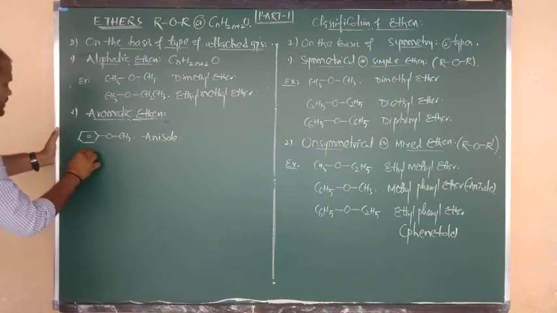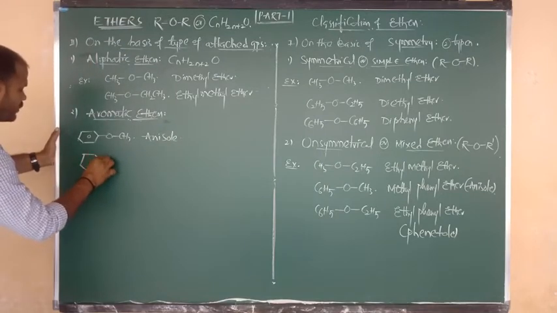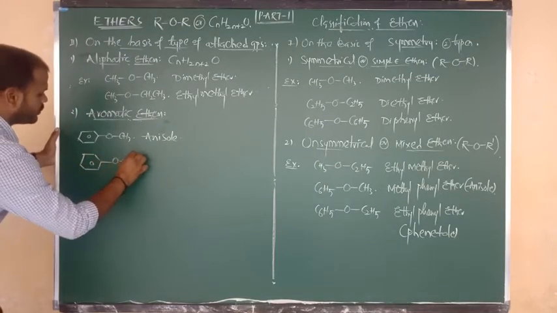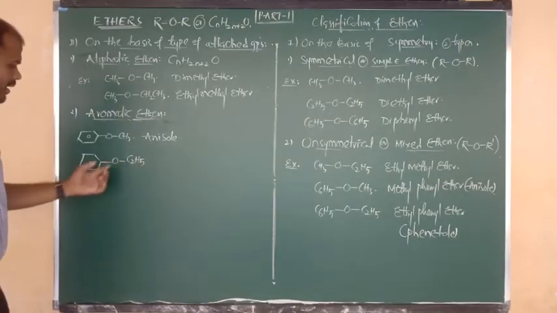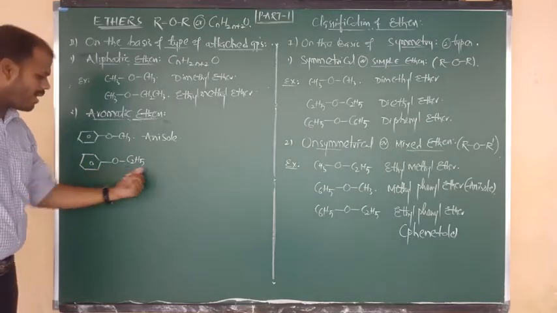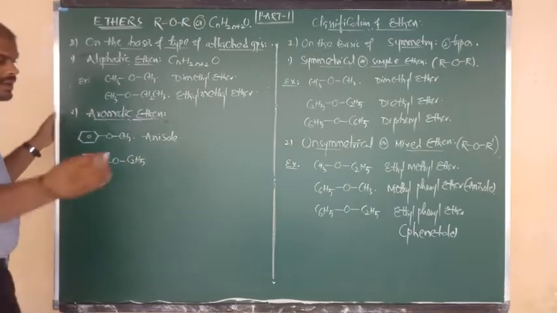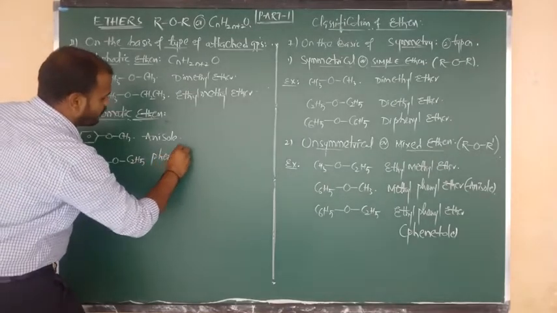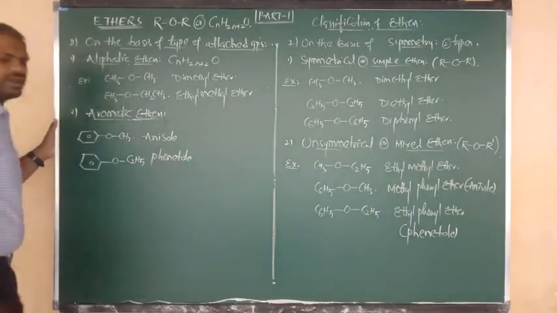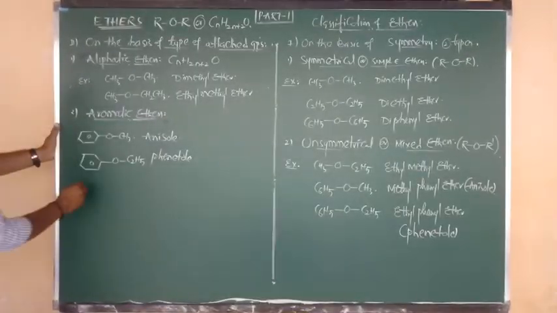Next, another example. Benzene bonded to O, O bonded to C2H5. What is the name of this compound? Ethyl phenyl ether, or we can say ethoxybenzene. And I have told you another name: this is known as phenetole.